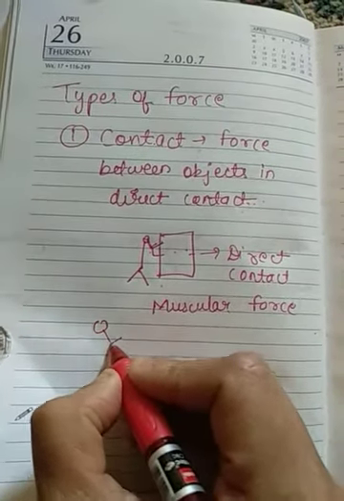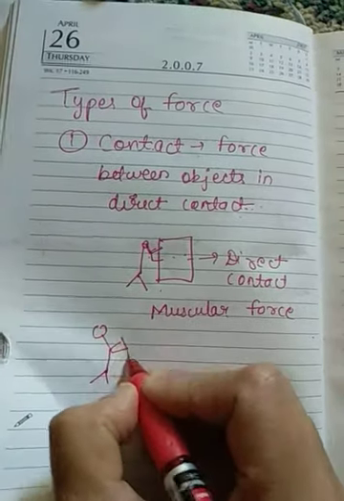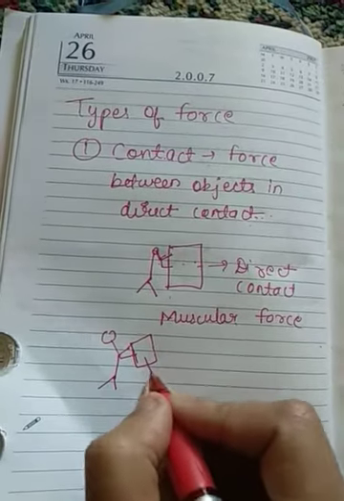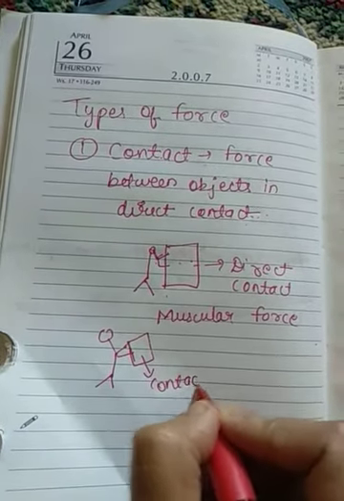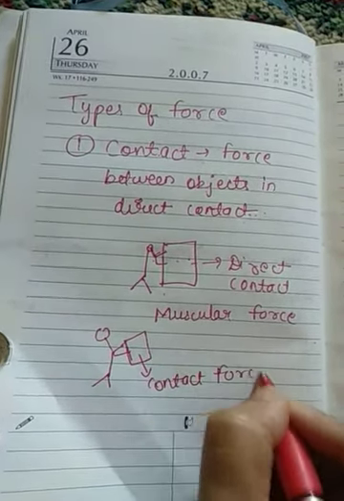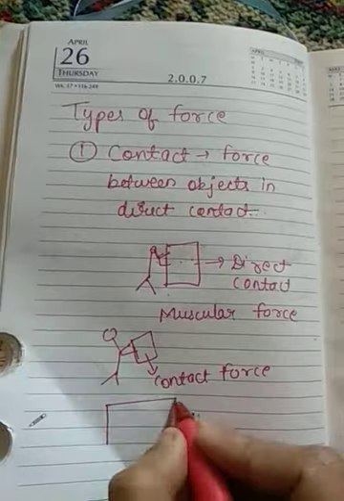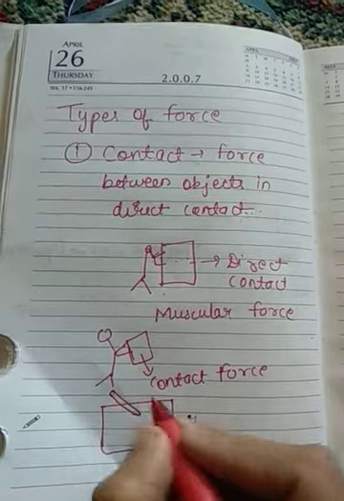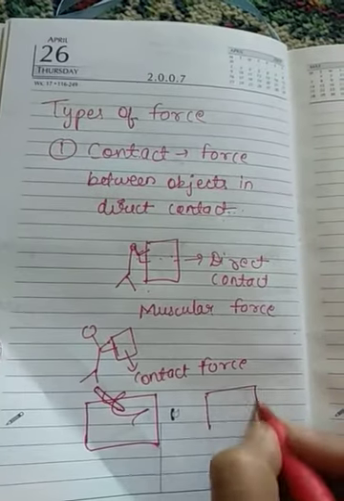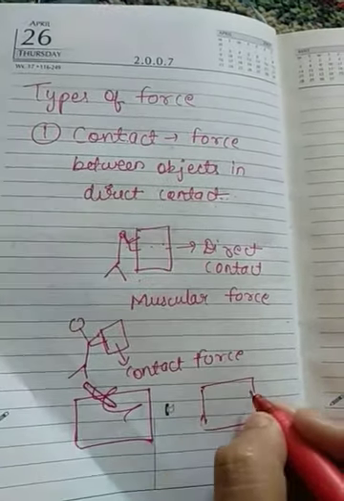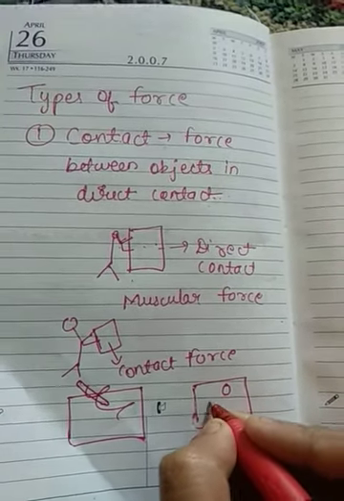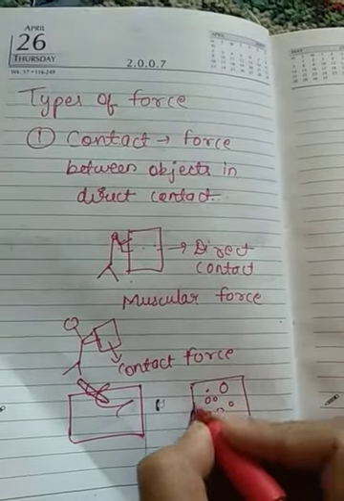A person is carrying a heavy load on his back. So here there is contact force. This is also an example of contact force. Now take an example like carom. A person's hand is in contact with the striker, and the striker will come in contact with other strikers.